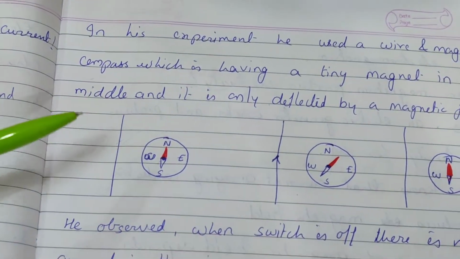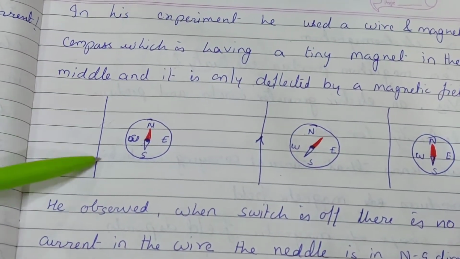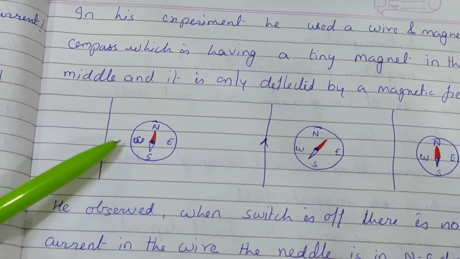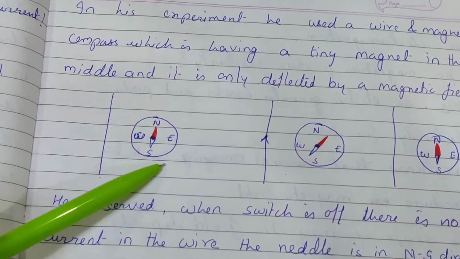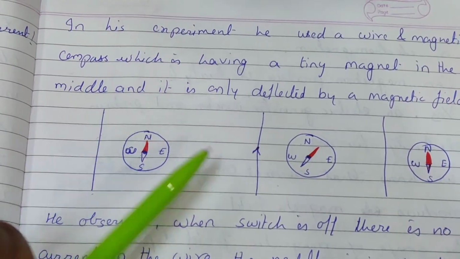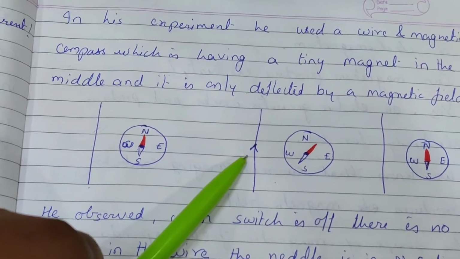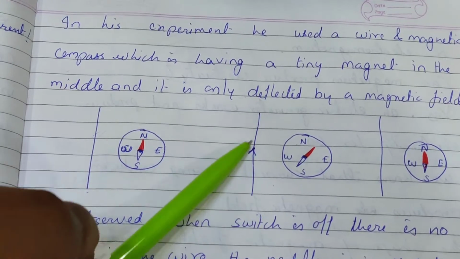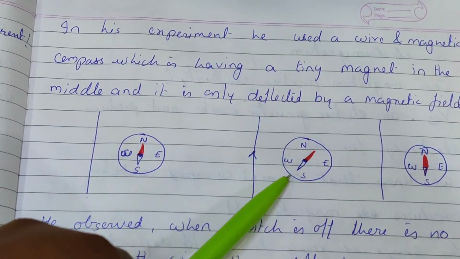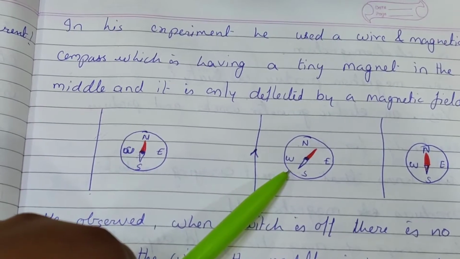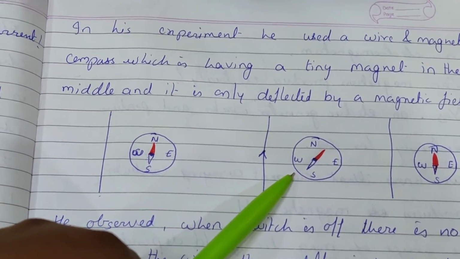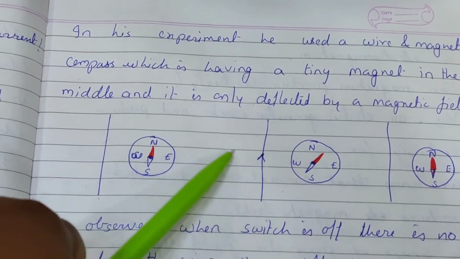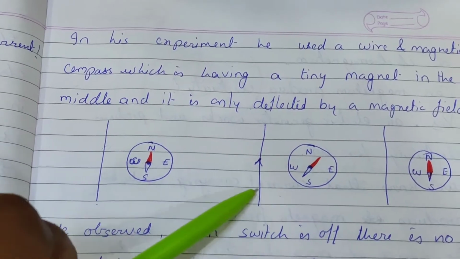Okay, so in his experiment he took a straight wire. He kept the compass near the wire. There is no deflection. And when he switched on the wire, and current is passing through the wire, there comes a deflection. What does it mean? That this wire contains magnetism around it.